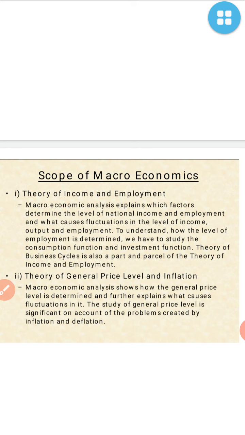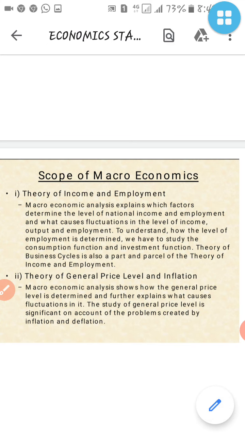Theory of business cycle is also part and parcel of the theory of income and employment. As I say, macroeconomics gives employment to people. It creates employment, meaning it gives a job, we can say, to needful people who have the ability to do that work.